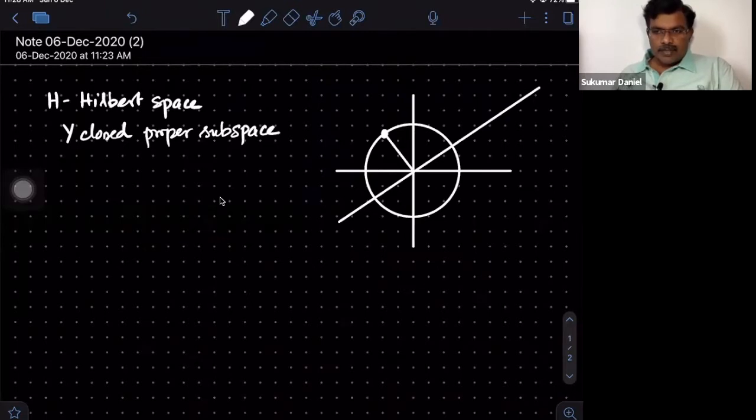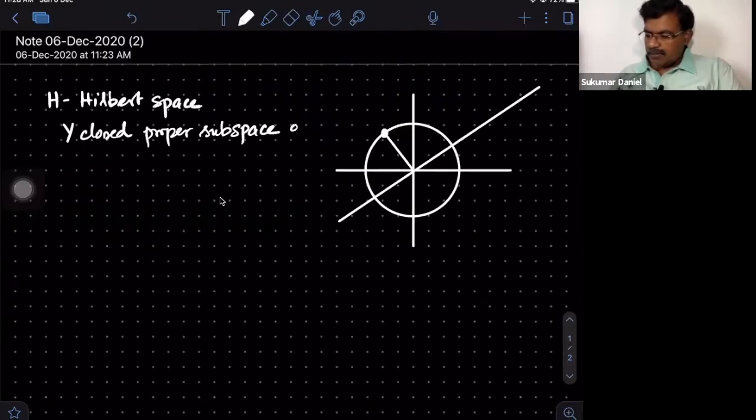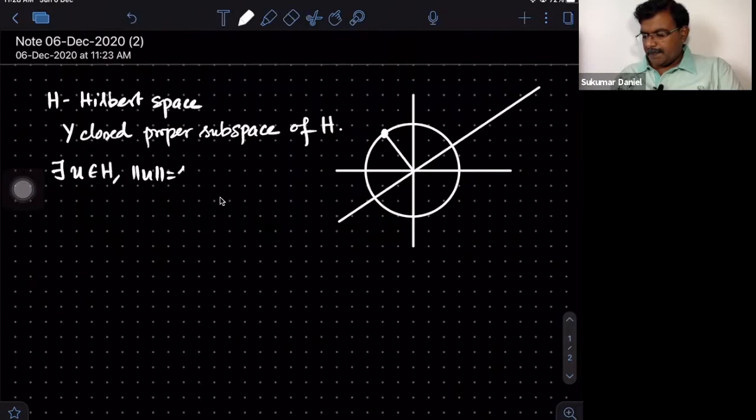If this is the whole space, then the distance between a point and a point in the space is always 0. So Y is a closed proper subspace of the Hilbert space H. Then we ask the question: does there exist a unit vector U in H such that the distance from U to this subspace is actually 1?